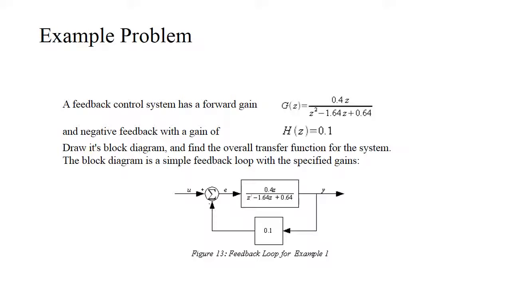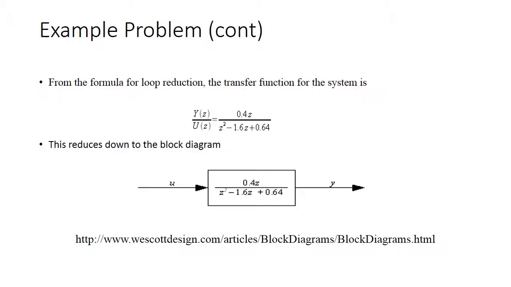Then we have an example problem. A feedback control system or a closed loop system has a forward gain and a negative feedback with a gain of h of z equals 0.1. Draw its block diagram and find the overall transfer function for the system.